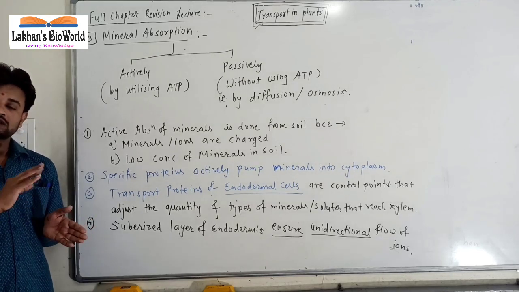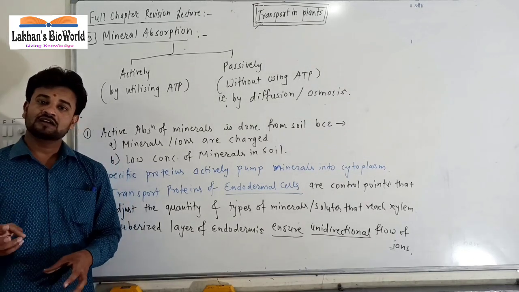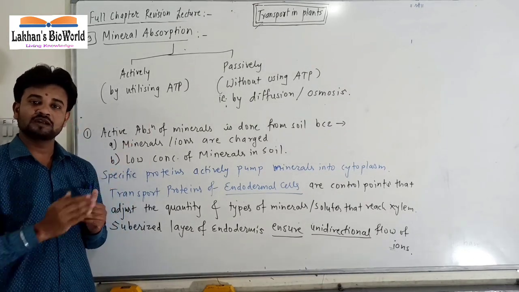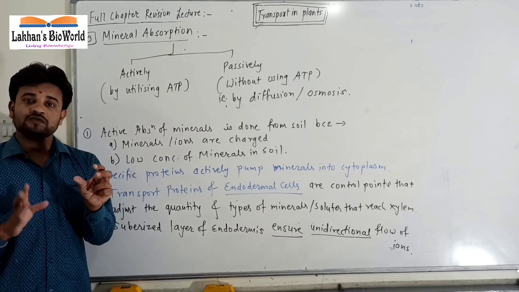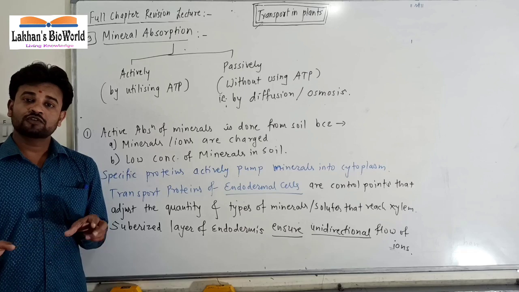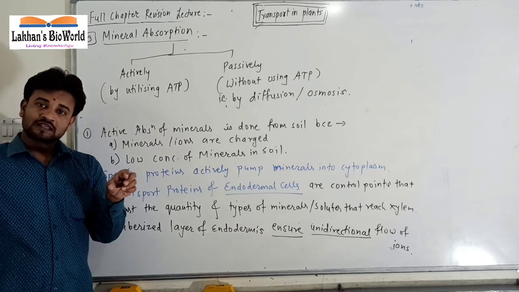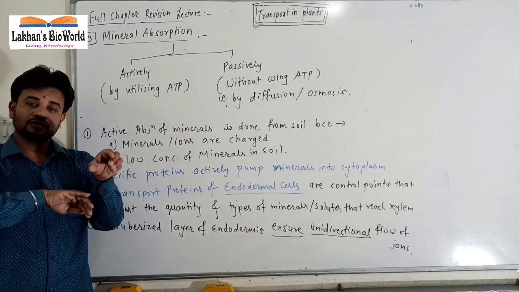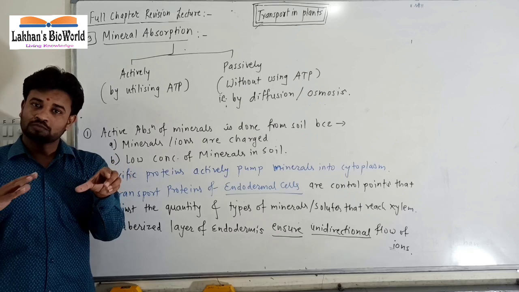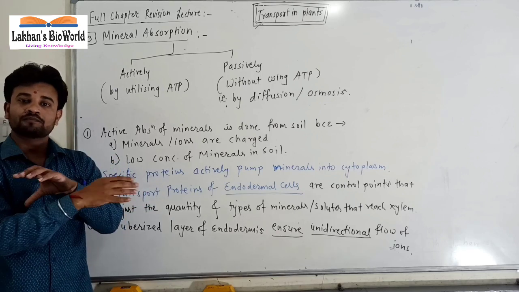So, therefore, this suberized layer of endodermis also ensures that there is unidirectional flow of minerals. How? You will know, passage cells are the cells where suberin is absent. So, therefore, from those cells only the minerals can enter. Otherwise, minerals cannot enter through the other endodermal cells. And once inside, they cannot come back out either, because again suberin is present here. So therefore, there will be a unidirectional flow up to xylem.